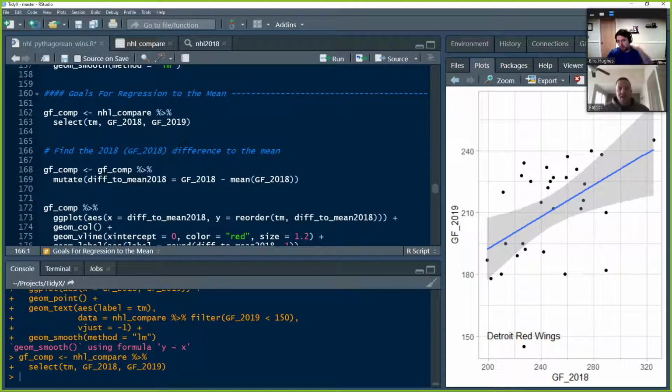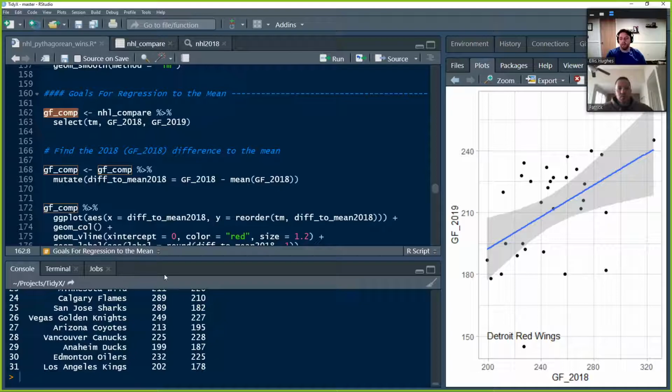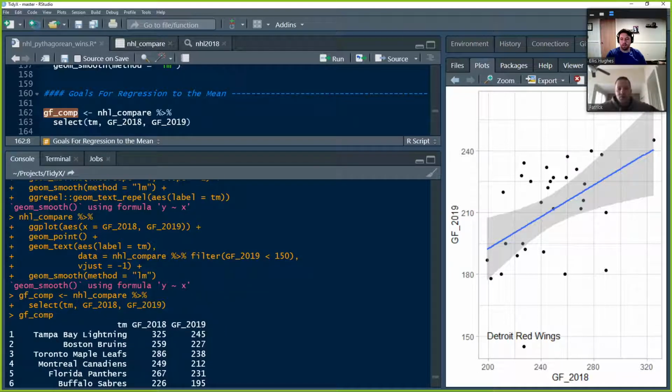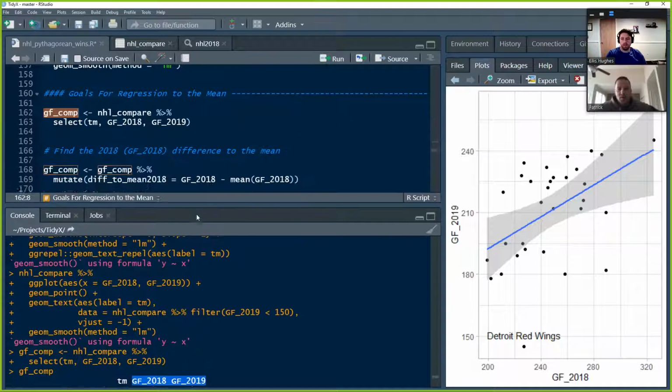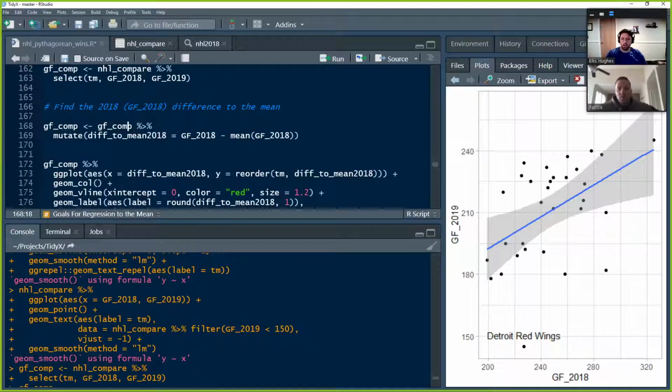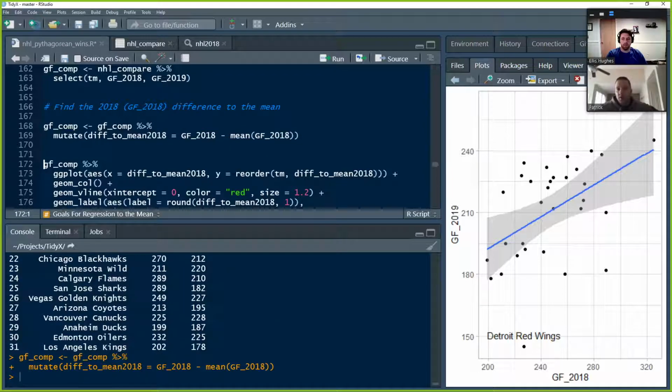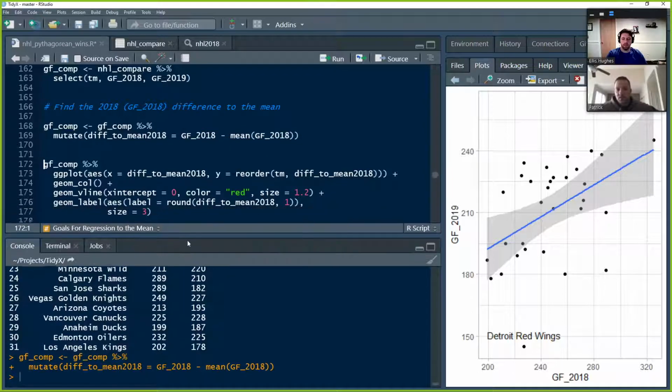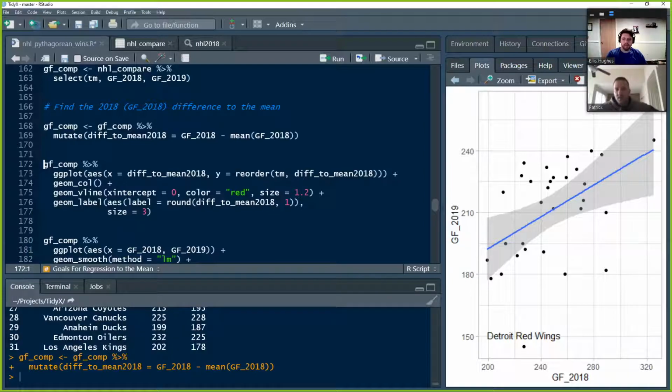So we're going to get a goals for data set here, which is basically just teams and goals for in 2018 and goals for in 2019. And that's what we're going to look at. The first thing I did was create a new variable called the difference to the mean of 2018. So how far off was each team's goal scoring ability in 2018 relative to the mean in 2018? You can go ahead and run that and then plot it.